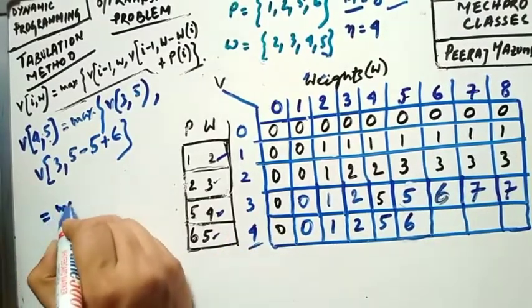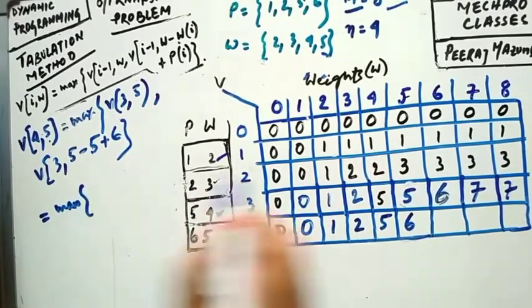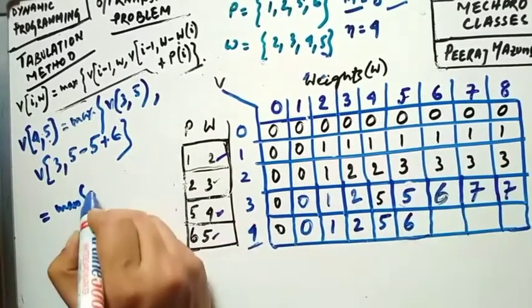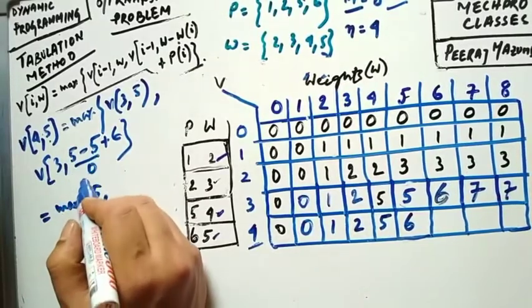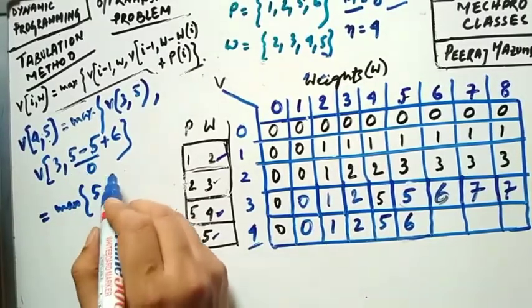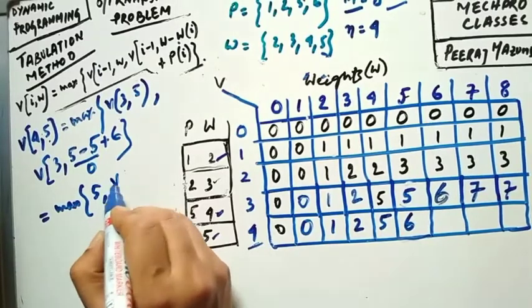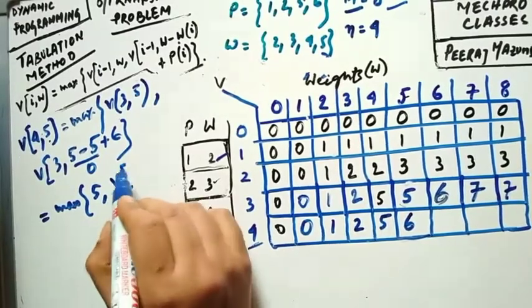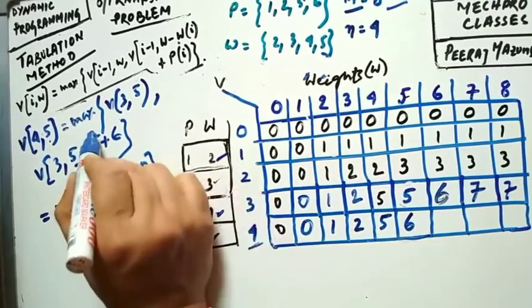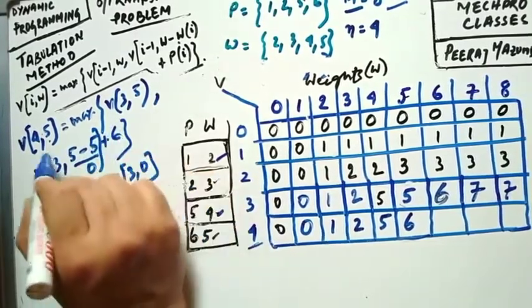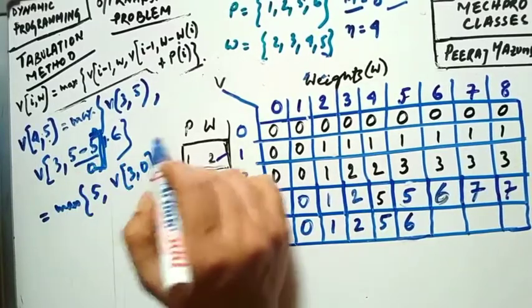So I can write maximum of this one, 3 comma 5, that is 5, comma V of 3 comma 0, which is 0, in brackets, plus 6.